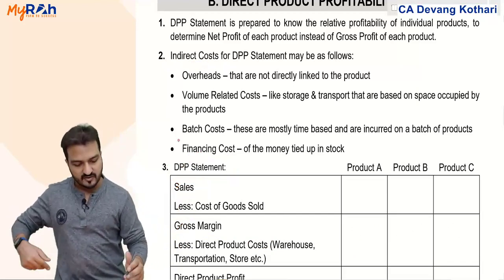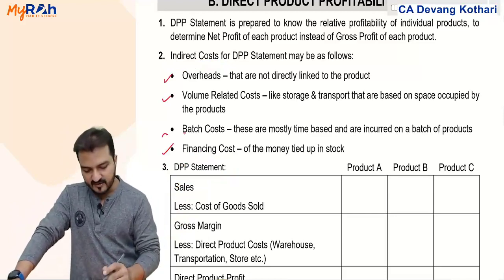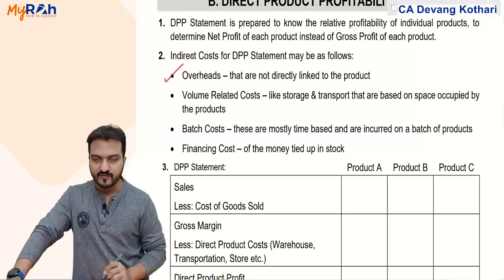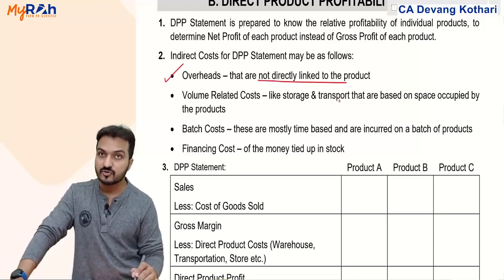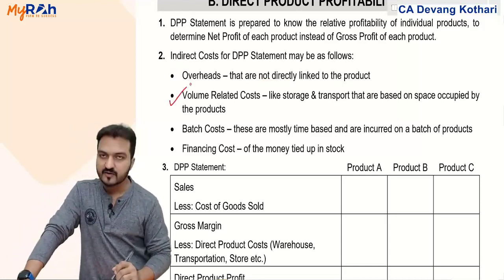Indirect costs for the DPP statement may be overheads that are not directly related to the product. You have to apportion it to the product.